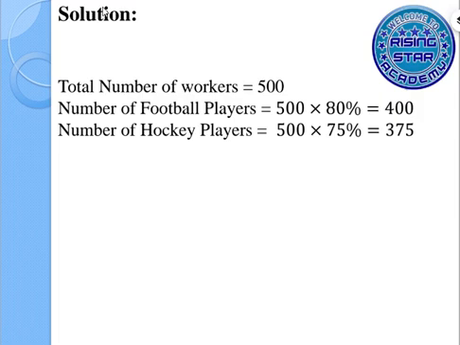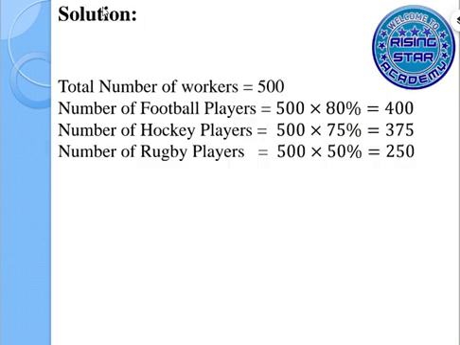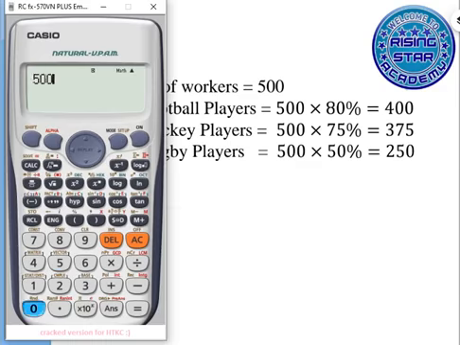Now I will see the third possibility. It says 50% play rugby. We will calculate 500 times 50 divided by 100, that is 250.